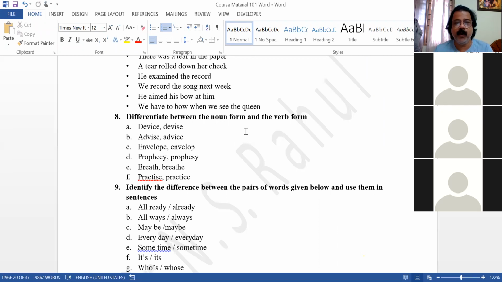But we have to bow when we see the queen. We have to bend a little bit with respect. That is bow, verb. This one is noun. This one is verb. Okay. Now differentiate between the noun form and the verb form.